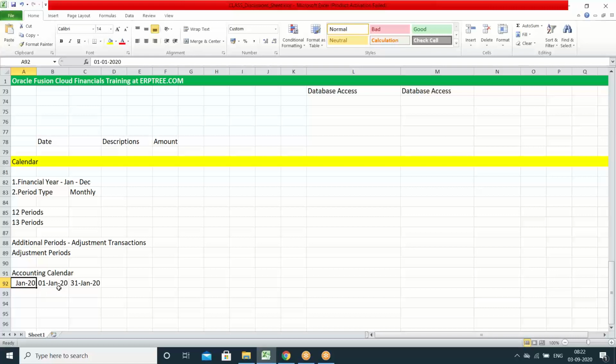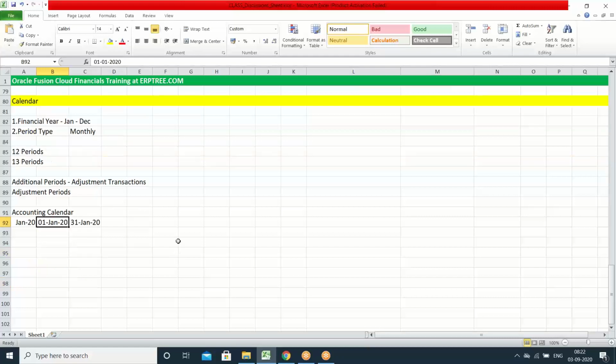By using these calendar dates only, we can record the transactions. Once you record the transactions with these dates, you can create the accounting also. If you are not aware of what accounting means, we'll come to know very soon. That is the reason we call this the accounting calendar. Whatever calendar we create in the system for any company, we call that the accounting calendar. Within that calendar, we have to create the periods and the date range for each and every period.